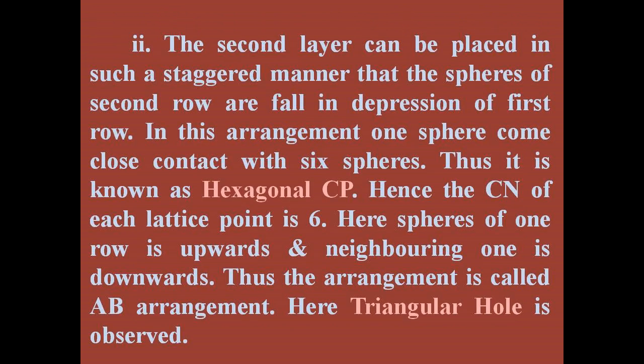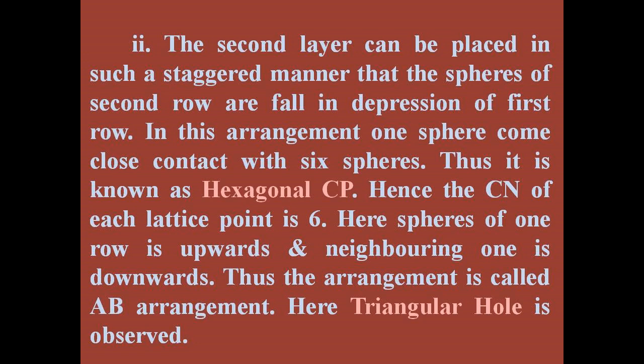Number 2. The second layer can be placed in such a staggered manner that the spheres of the second row fall in the depressions of the first row. In this arrangement, one sphere comes in close contact with 6 spheres. Thus, it is known as hexagonal CP. Hence, the CN of each lattice point is 6.